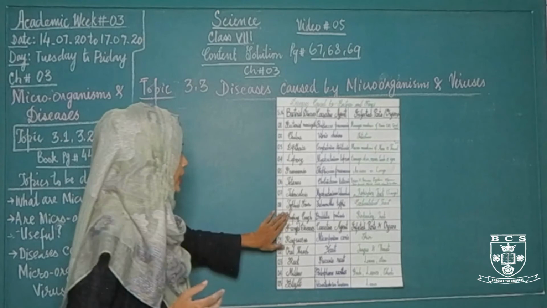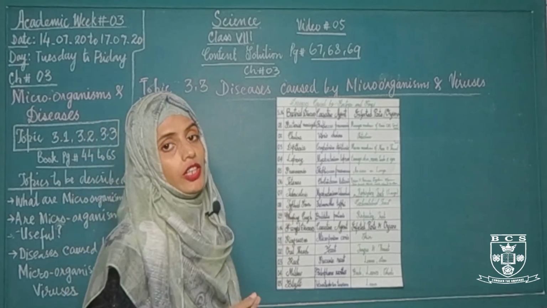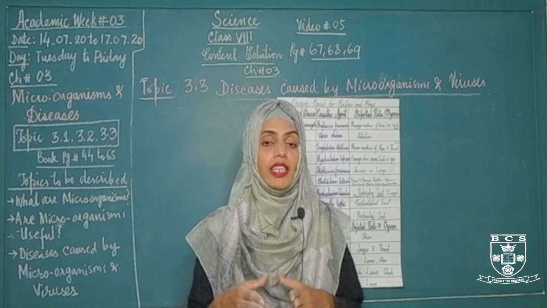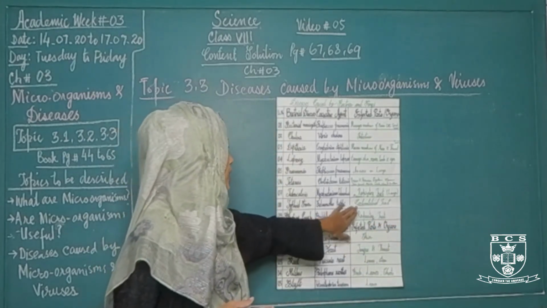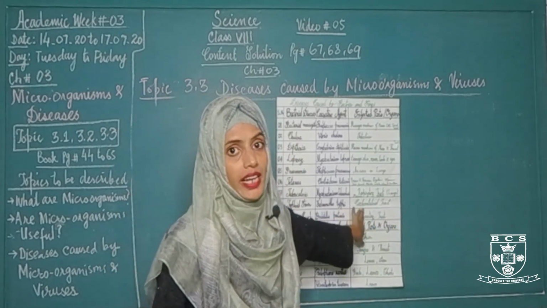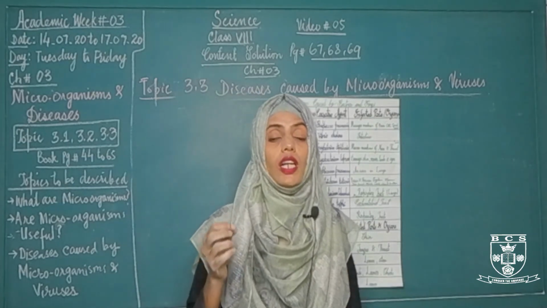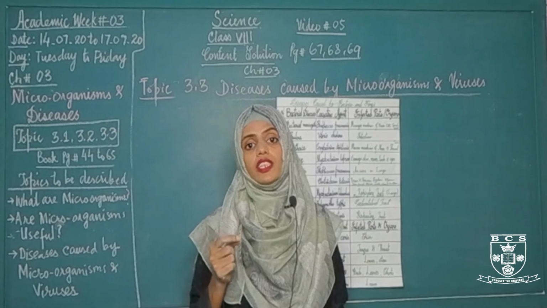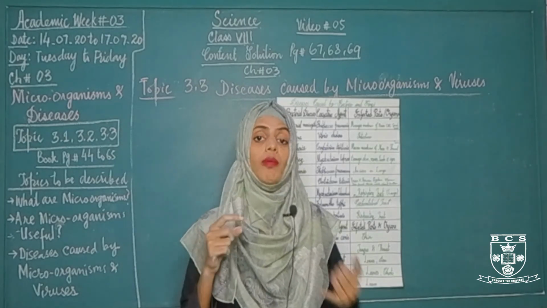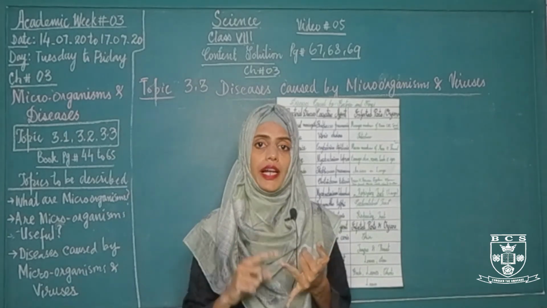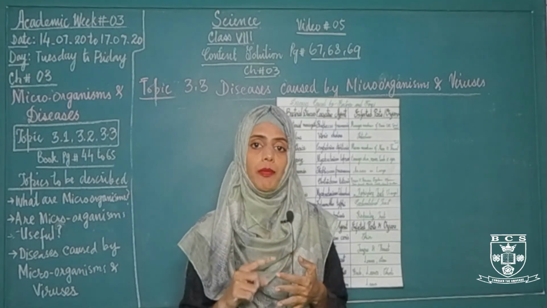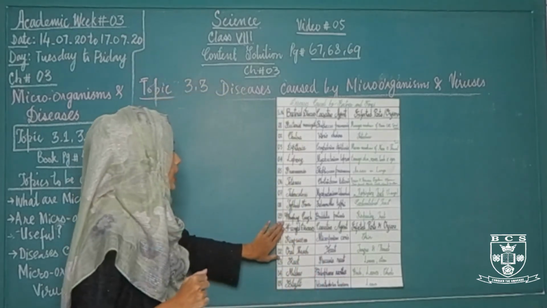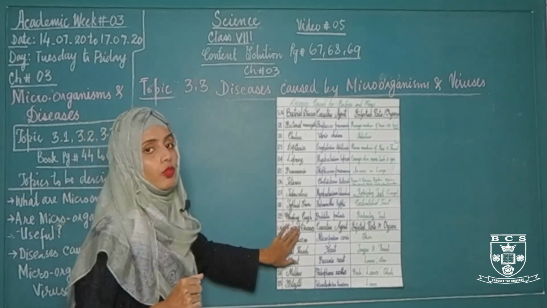Okay, the eighth one is typhoid fever. Typhoid fever is caused by a bacteria called Salmonella typhi. Salmonella typhi attacks the gastrointestinal tract and especially a part called the liver. It damages the liver. During this disease, a person suffers from high fever, headache, vomiting, abdominal pain, loss of appetite and nausea. The last bacterial disease is whooping cough.